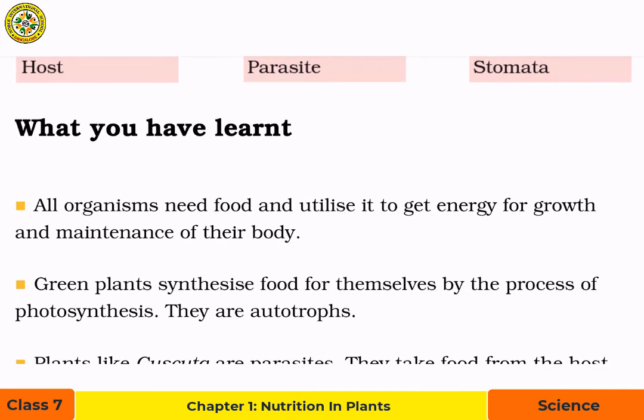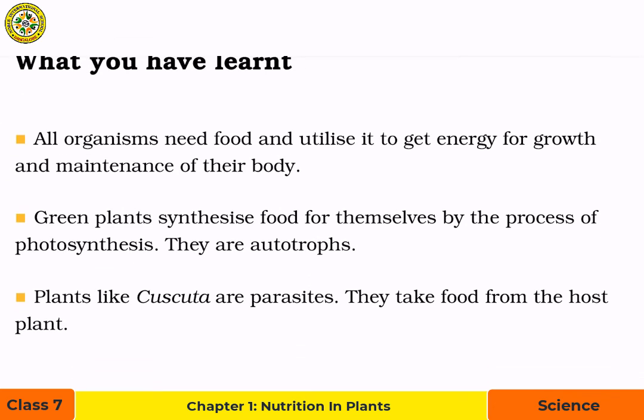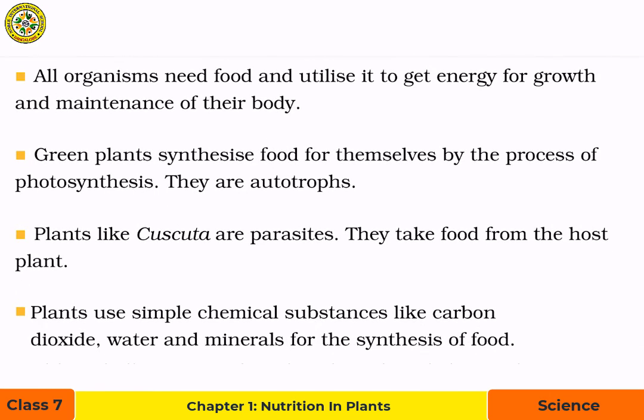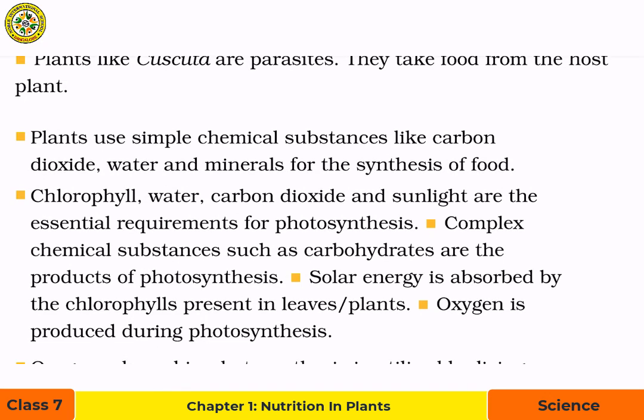What have you learned? All organisms need food and utilize it to get energy for growth and maintenance of their body. Green plants synthesize food for themselves by the process of photosynthesis. They are autotrophs. Plants like Cuscuta are parasites. They take food from the host plant. Plants use simple chemical substances like carbon dioxide, water, and minerals for the synthesis of food.